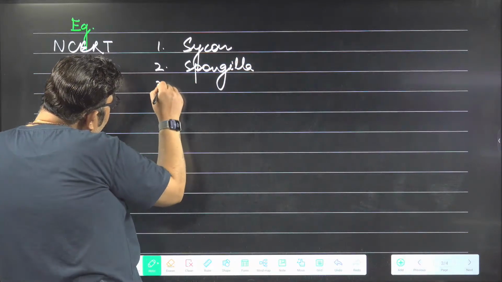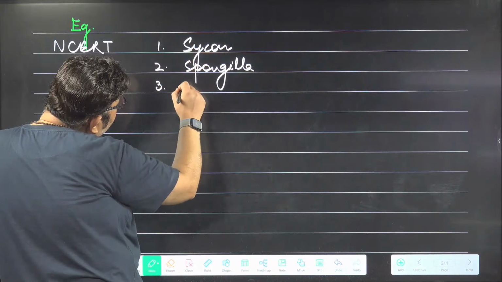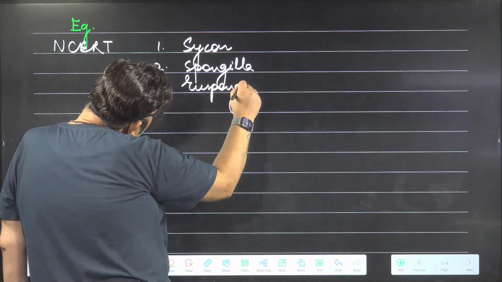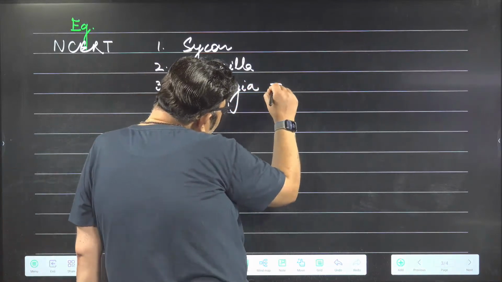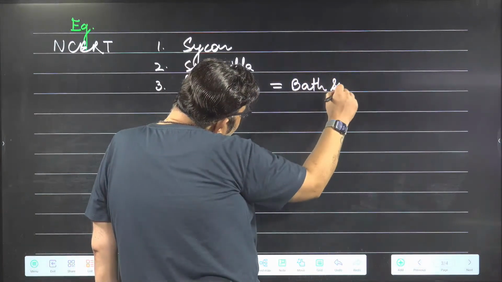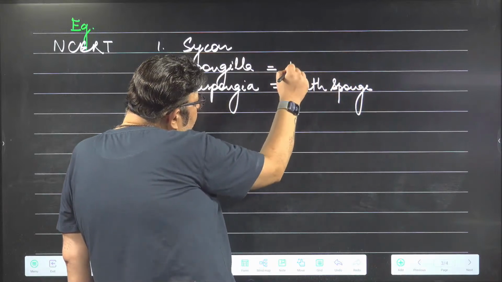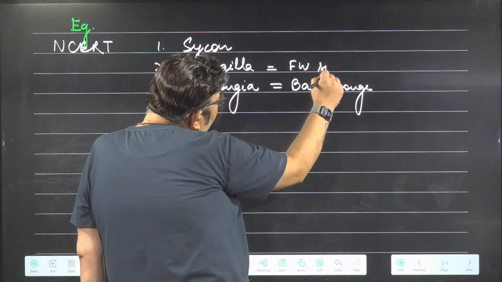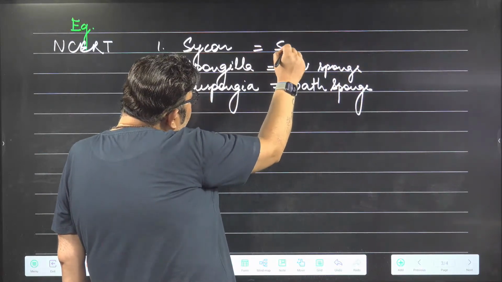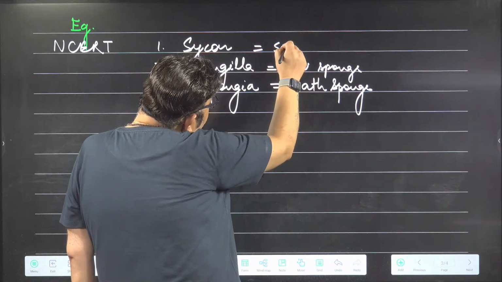And number 3, Euspongia. Euspongia is also called bath sponge, or bathing sponge. Spongilla is actually a freshwater sponge, and Sycon is commonly called Scypha.